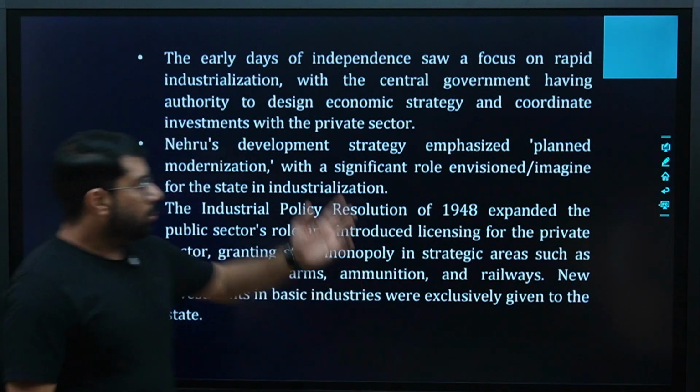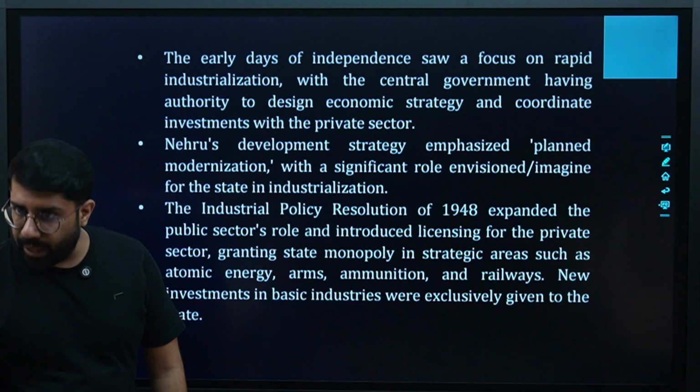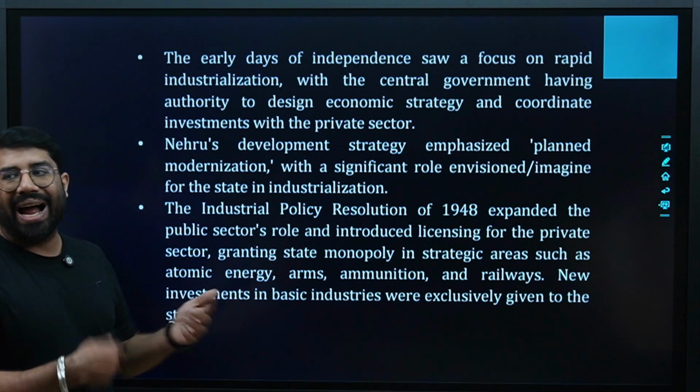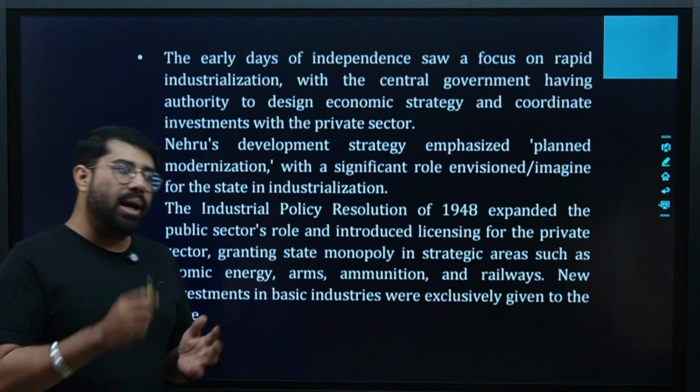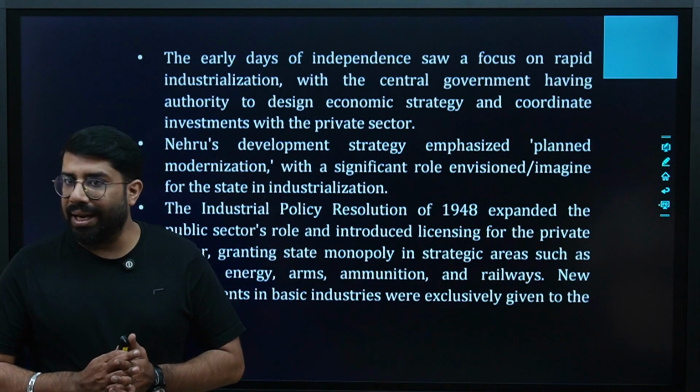Are we clear? So the private sector was there before 1991, right? And the government used to coordinate with the private sector and work hand in hand. But ultimately, again, the major work was on the shoulders of the central government.